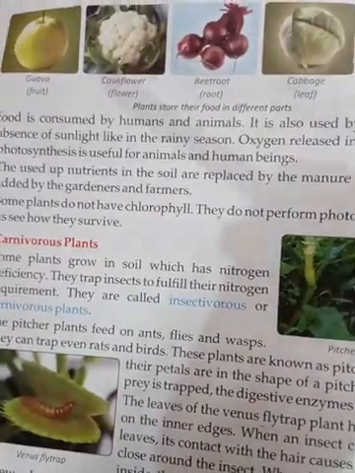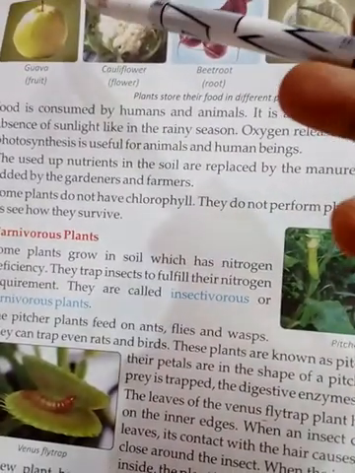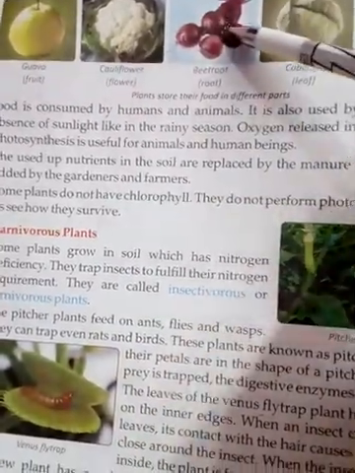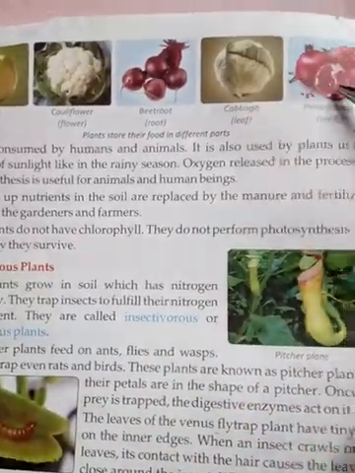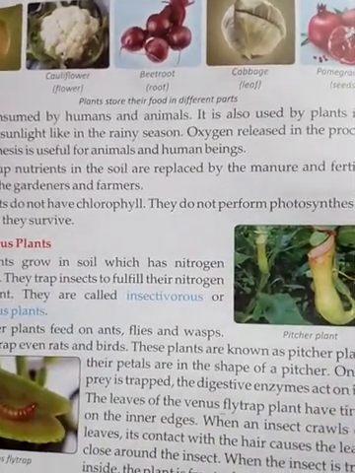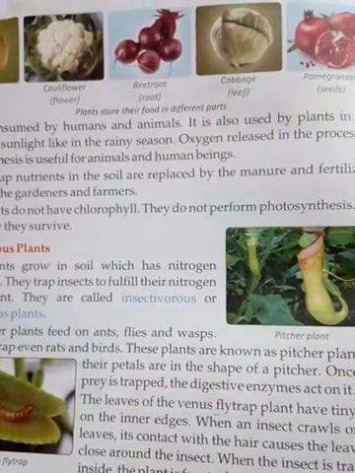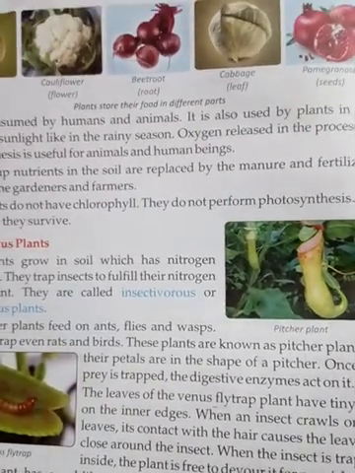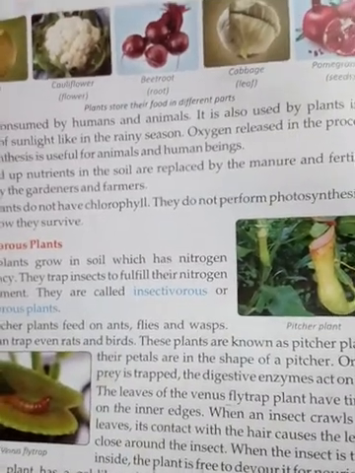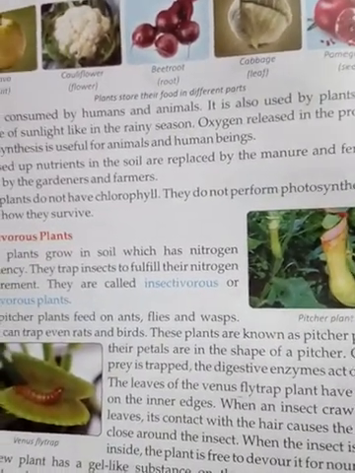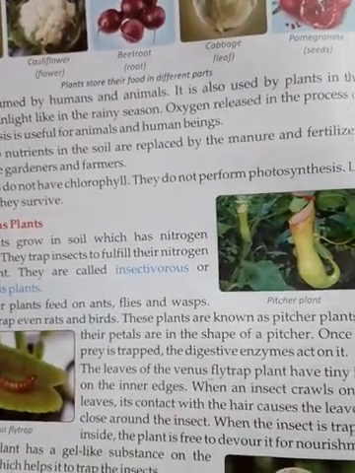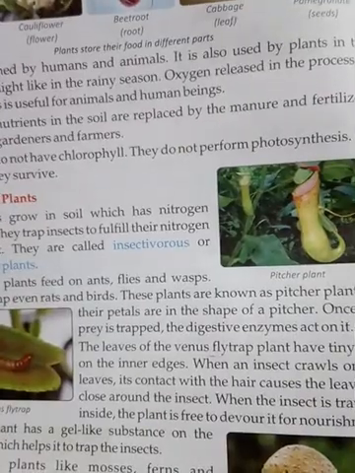Here you can see the plants are storing their food in the form of starch inside the fruits, flowers, roots, leaves and seeds, which is consumed by humans and animals. Children, it is also used by the plants during the rainy season when light is not present. Because it is stored food, the plants can also draw it from all these body parts. And children, during photosynthesis, oxygen is released which is used by animals and human beings.